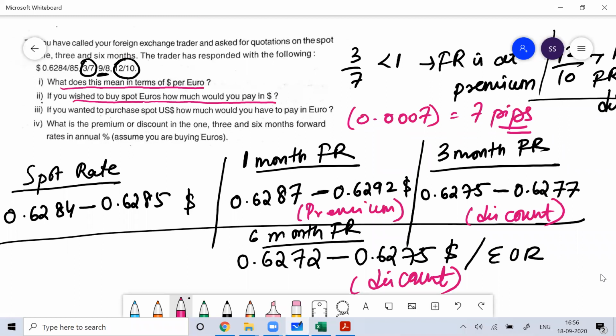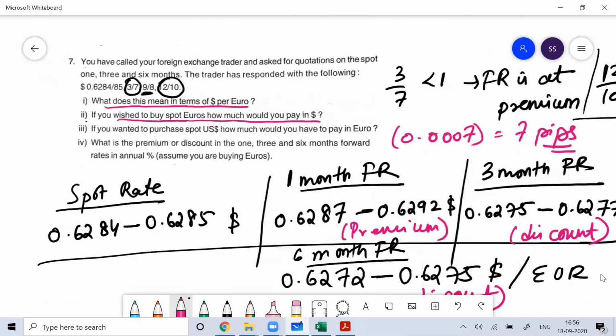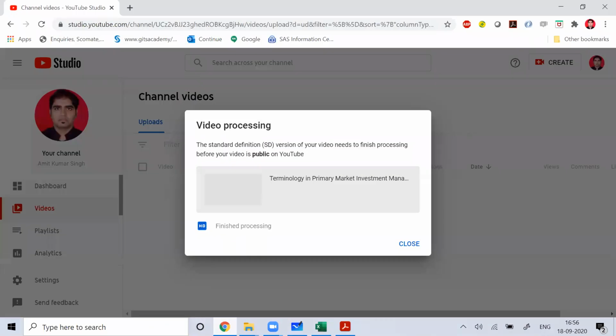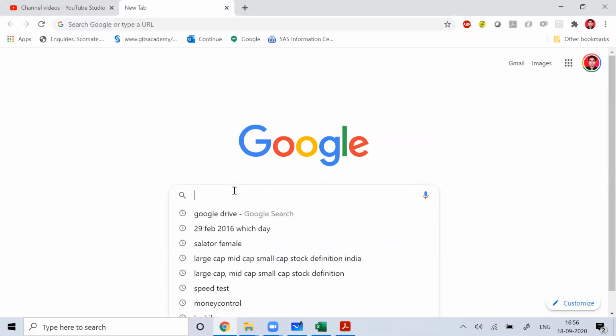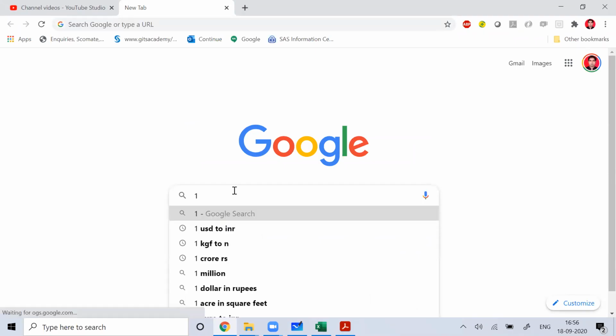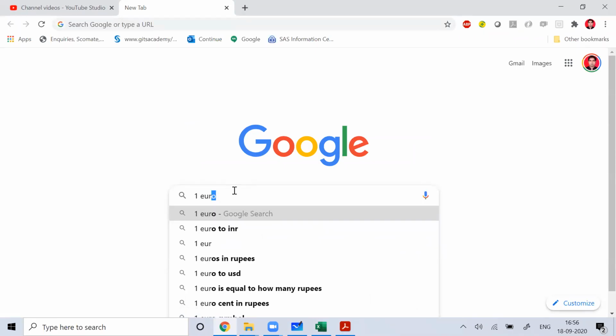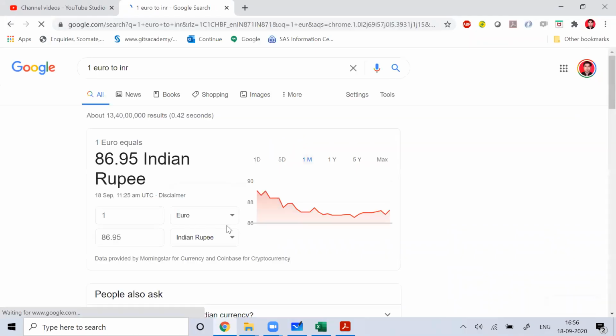So euro is a stronger currency than dollar, no? Euro is a stronger currency. One minute. 1 euro is equal to how much rupees? 1 euro. Euro is a stronger currency. 86.95. Euro is a stronger currency.